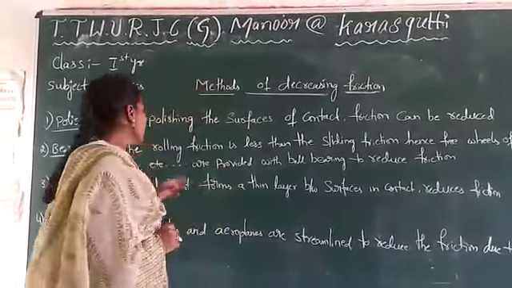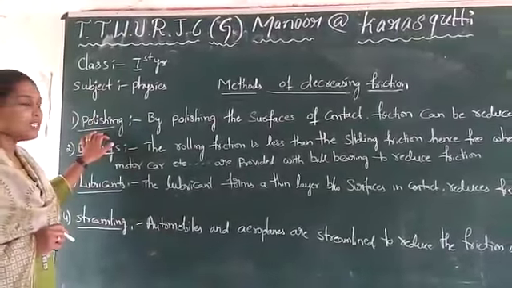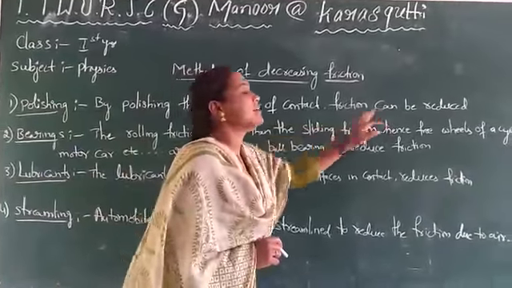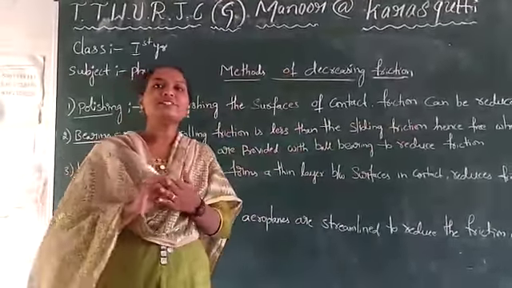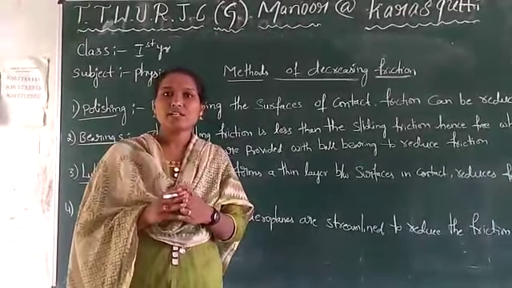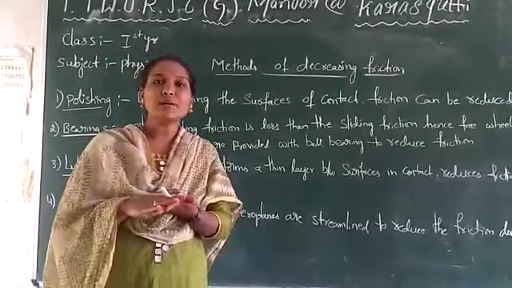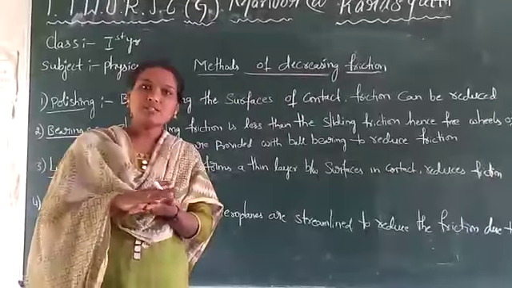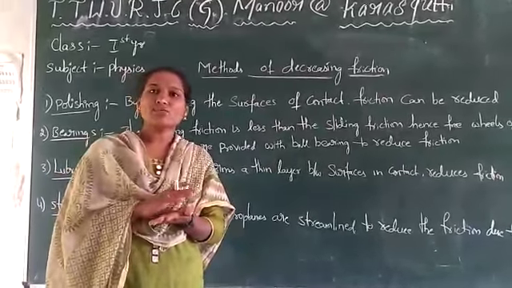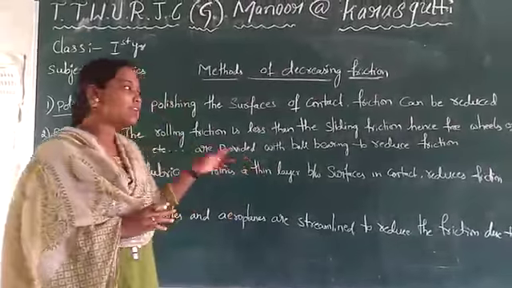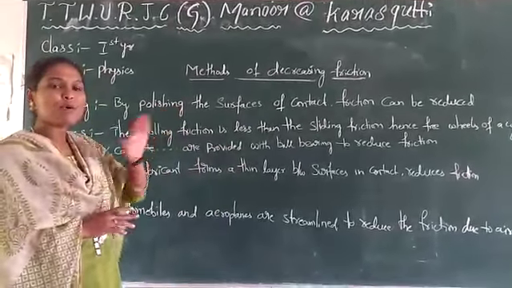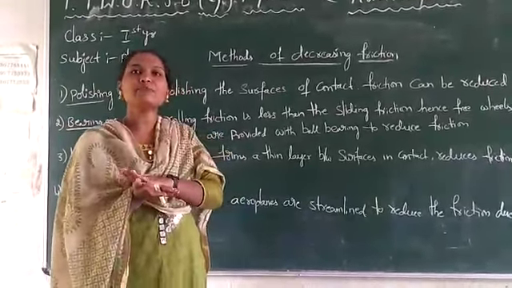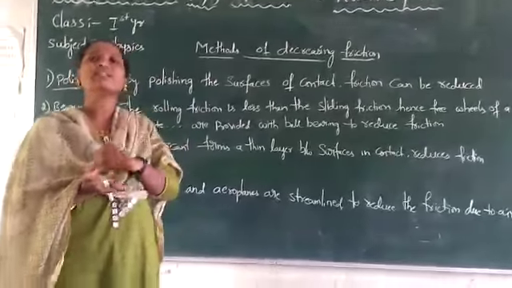For that, first, polishing. Polishing is nothing but, by polishing the surfaces of contact, friction can be reduced. That means a rough surface will have more friction. So if we polish the rough surface, what happens? It will become smooth and the friction will be reduced, so that there will be no disadvantage with the friction. This is one of the methods to decrease the friction. If the surfaces are rough and we polish them, that means we smooth the surface, and the friction gets reduced.